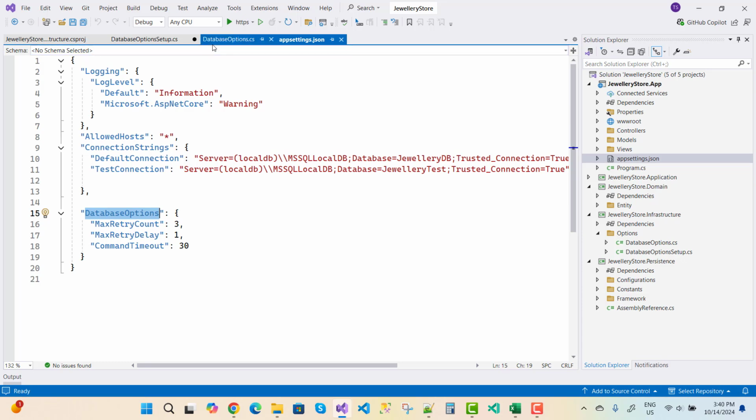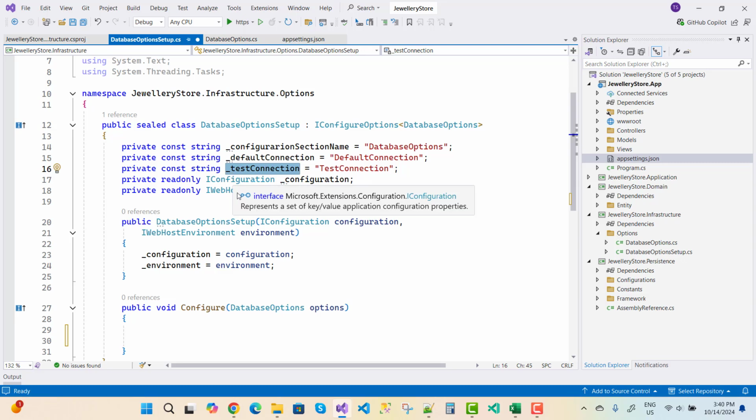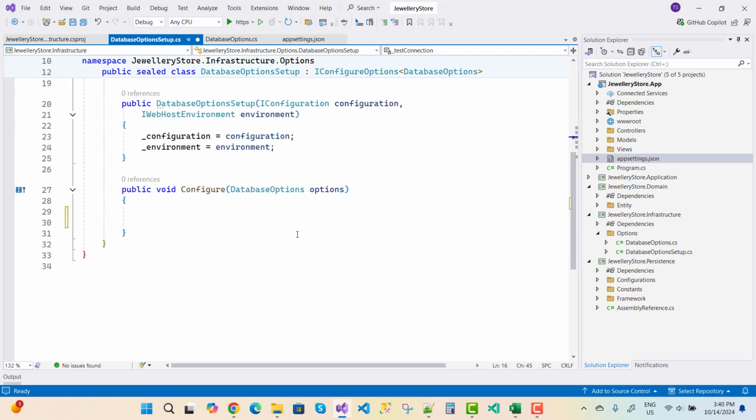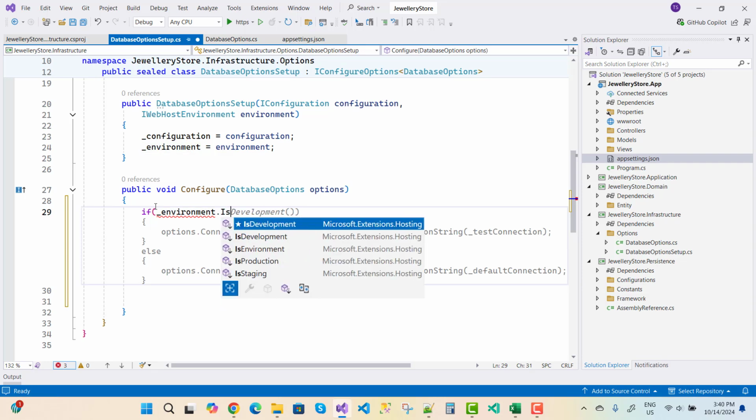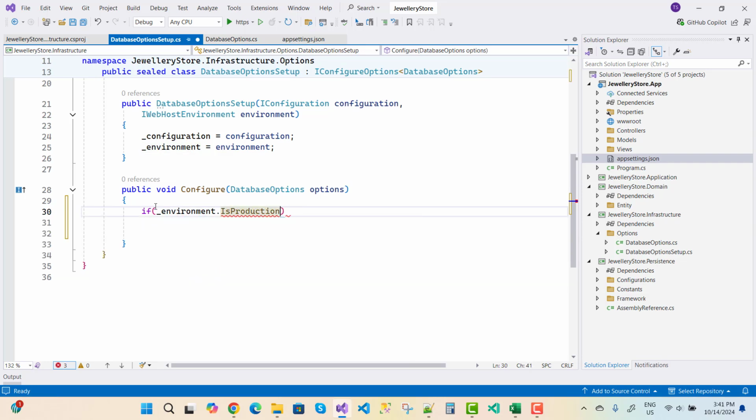Okay, so in the database options we have a configuration and IWebHostEnvironment. Now the next one is to check the environment. So if _environment.IsDevelopment, or you can say IsProduction is true, then you can say